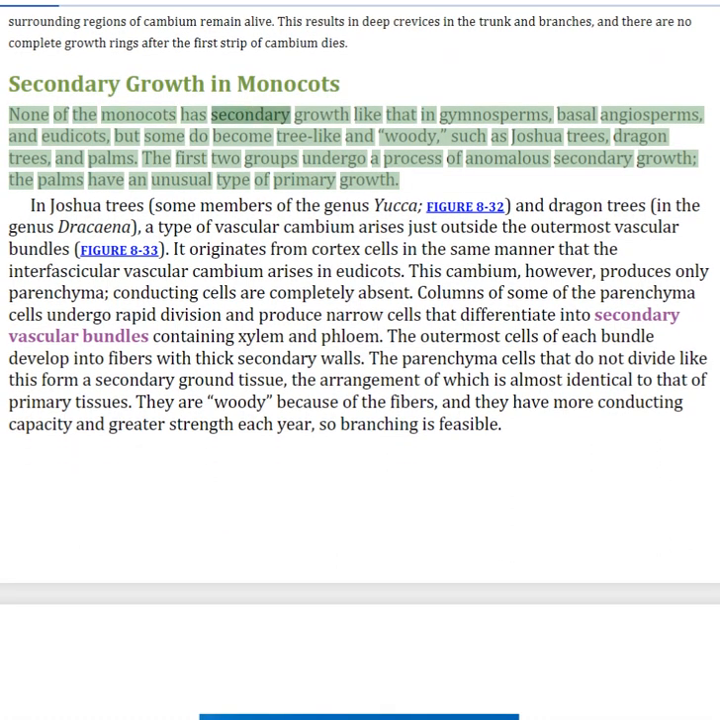Secondary growth in monocots. None of the monocots has secondary growth like that in gymnosperms, basal angiosperms, and eudicots, but some do become tree-like and woody, such as Joshua trees, dragon trees, and palms. The first two groups undergo a process of anomalous secondary growth. The palms have an unusual type of primary growth.